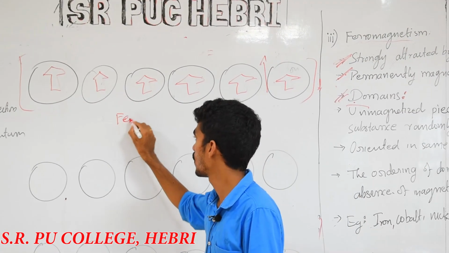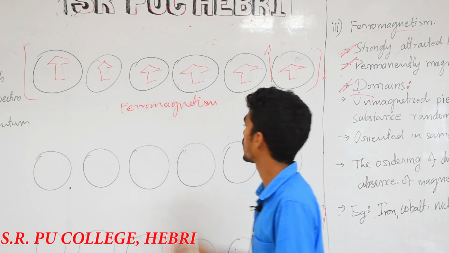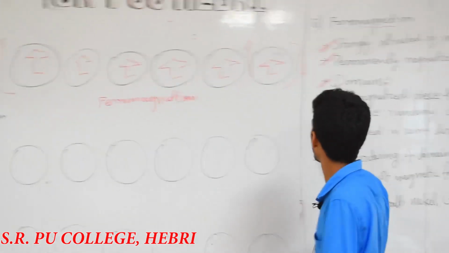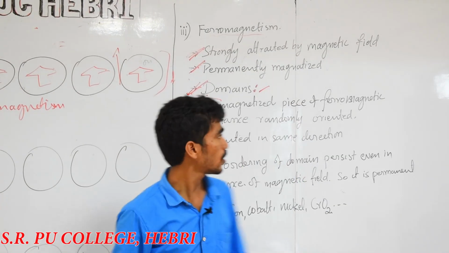Orientation in what? Ferromagnetic magnetism. In ferromagnetism, all electrons are in the same direction. Our tiny groups are called as a what? Domain. Okay, they are called a domain.